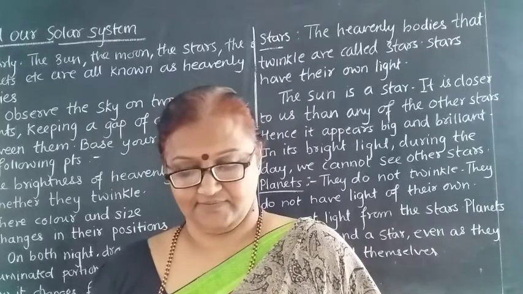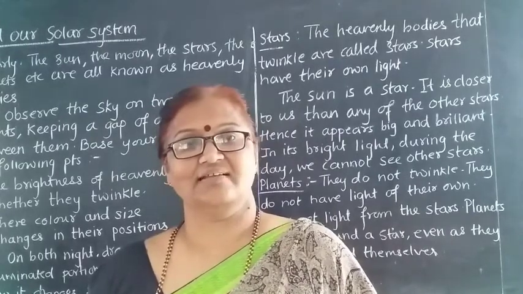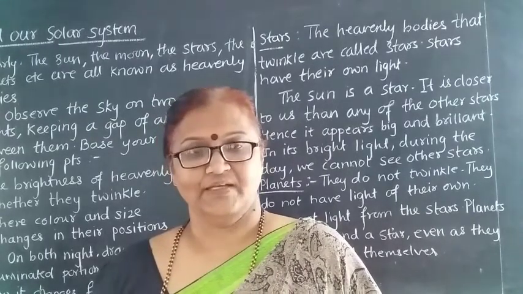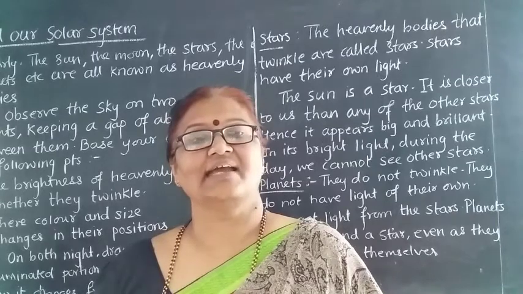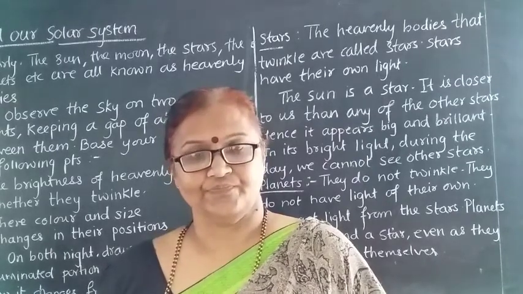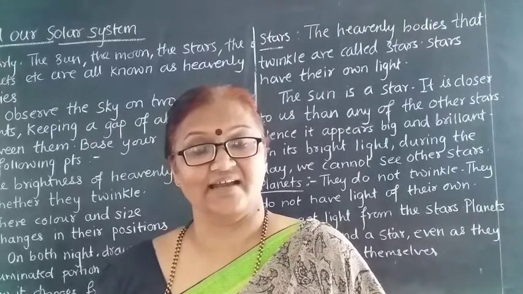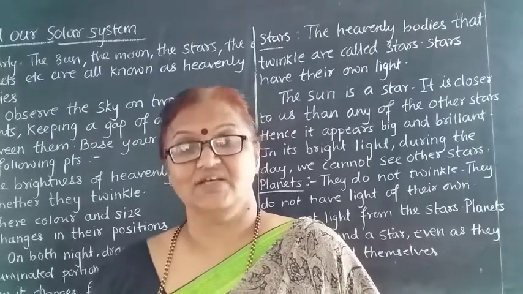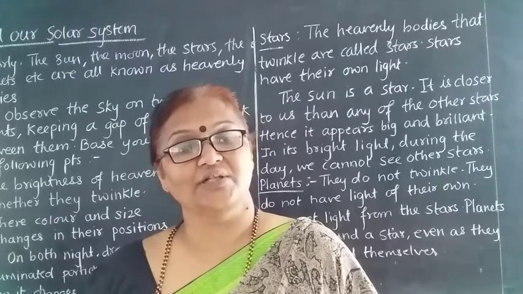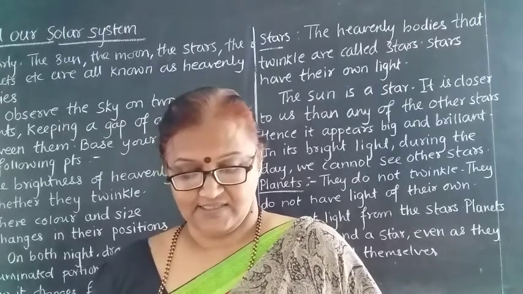Besides earth, there are 7 other planets. That means in all there are 8 planets. Besides the earth, there are 7 planets which are revolving round the sun.